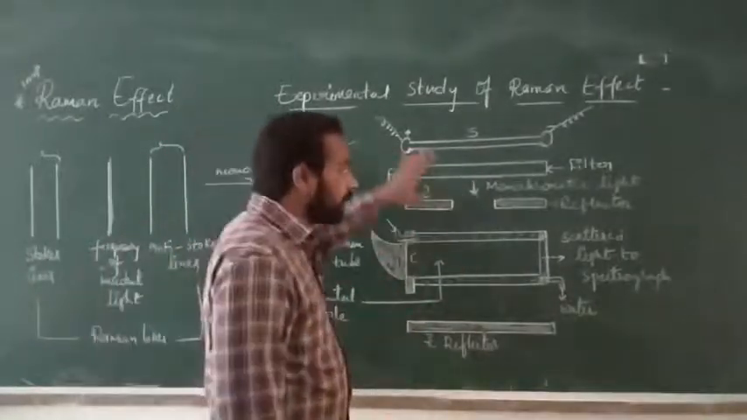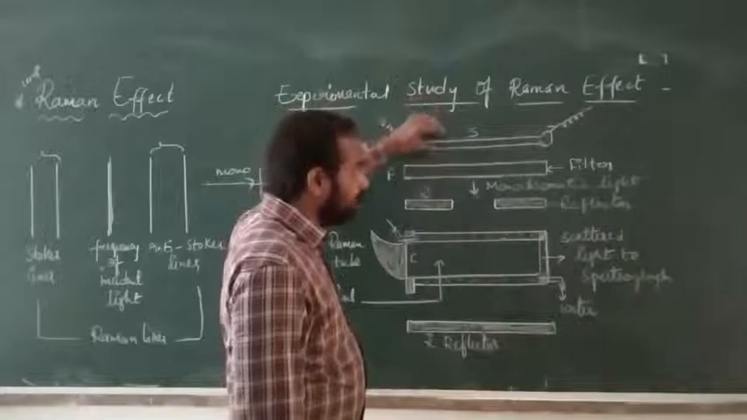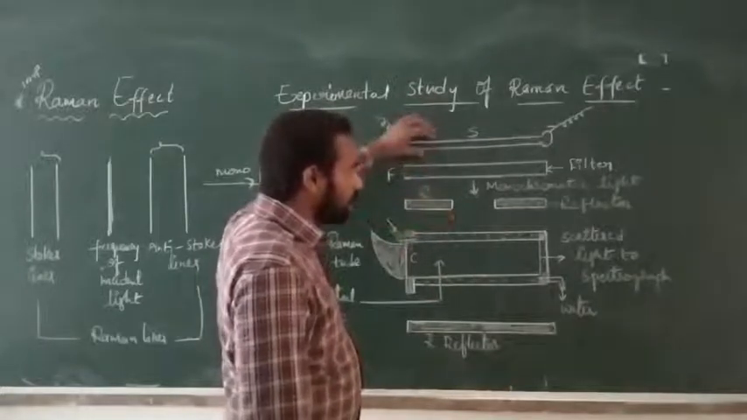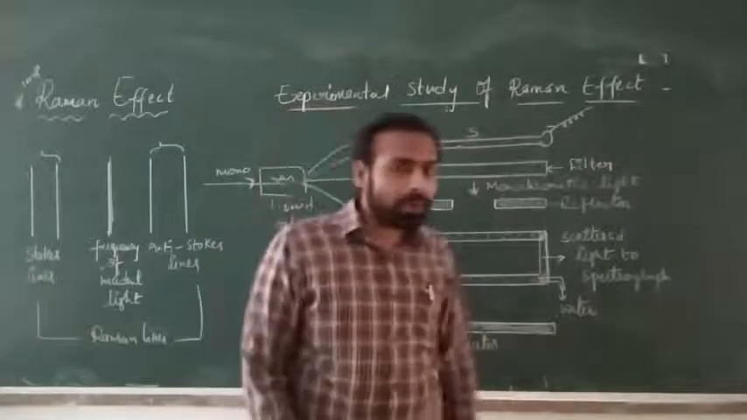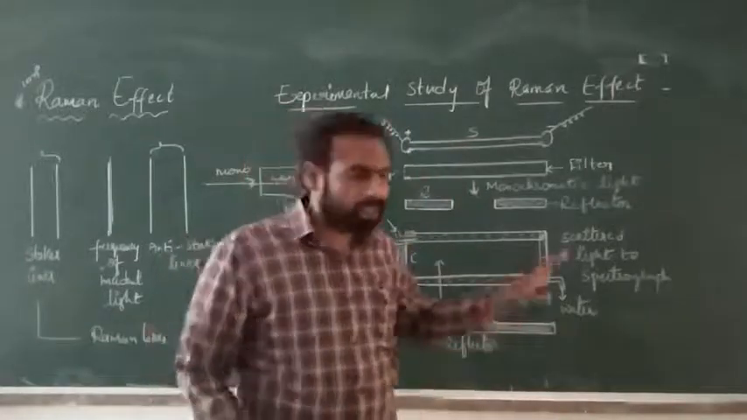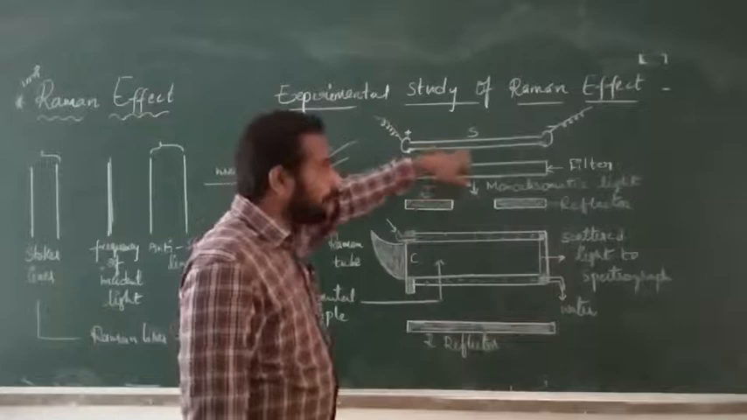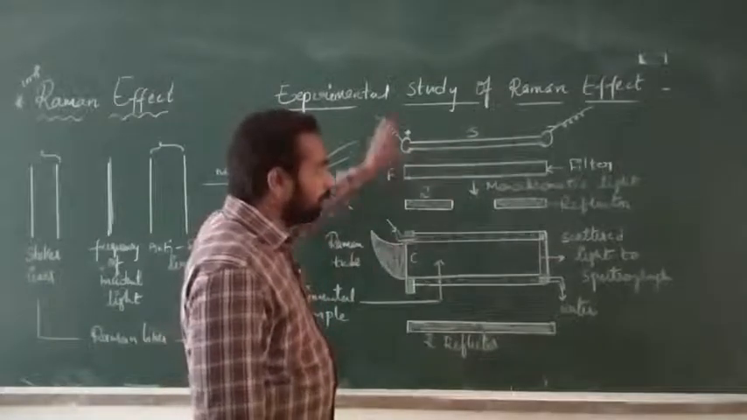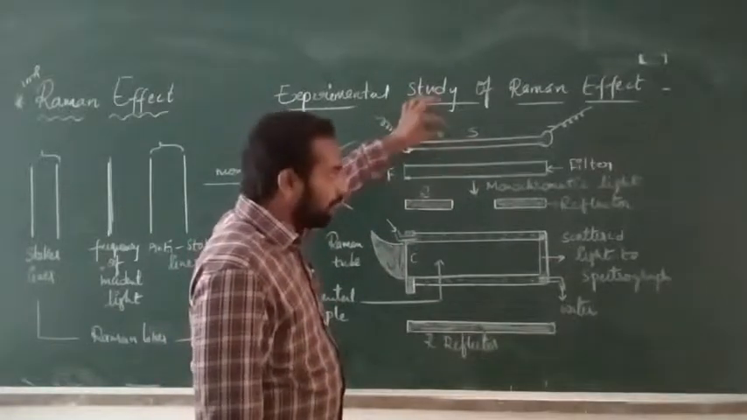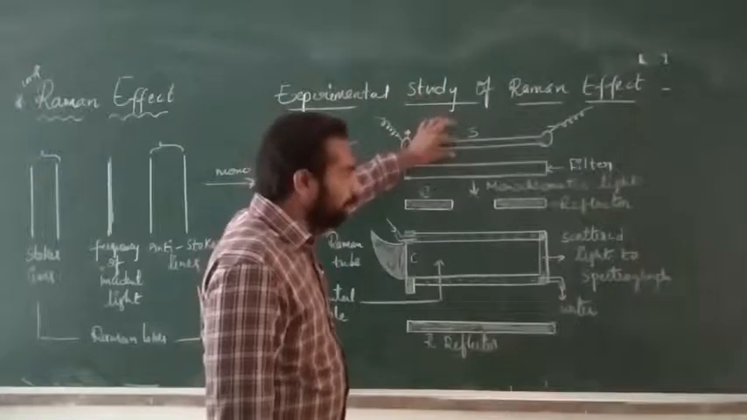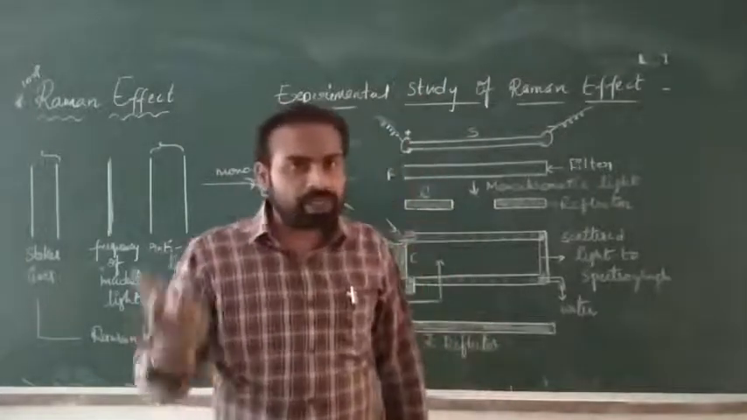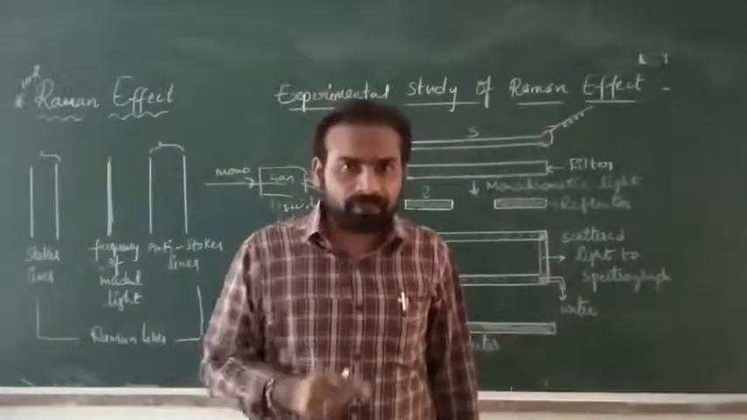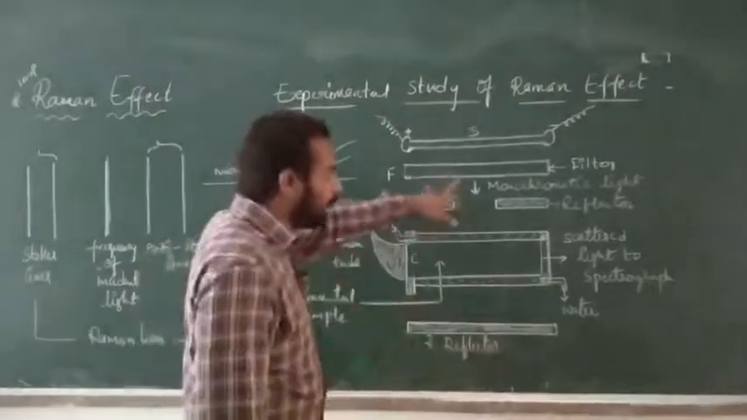The experimental arrangement is shown in the figure. Here the figure consists of what? A source of monochromatic light. Actually, it is a mercury lamp source. Whatever light comes from the source will fall on the filter. The filter is used to absorb all the frequencies except one frequency, so it gives a monochromatic light.